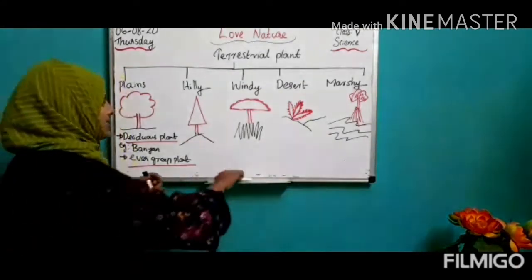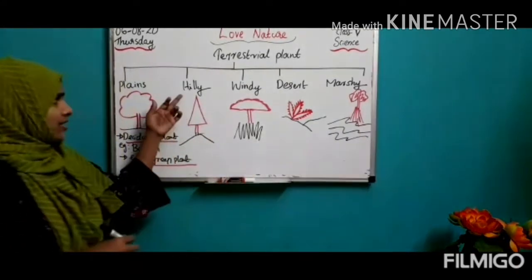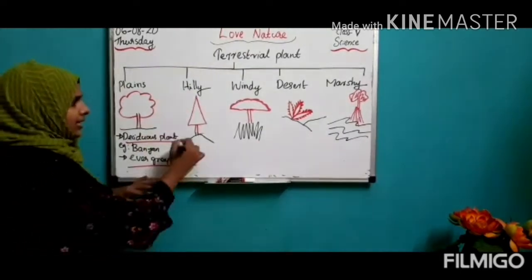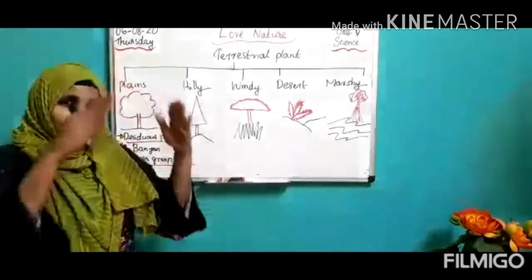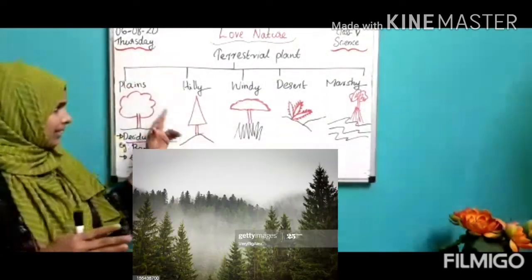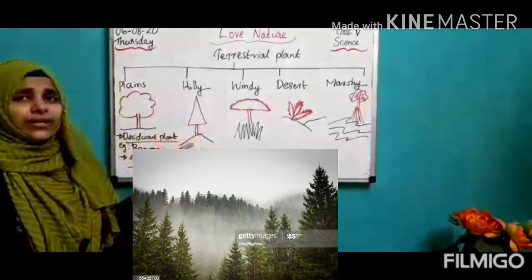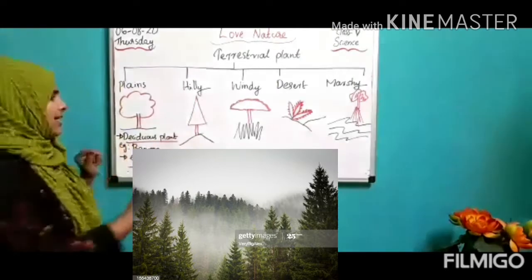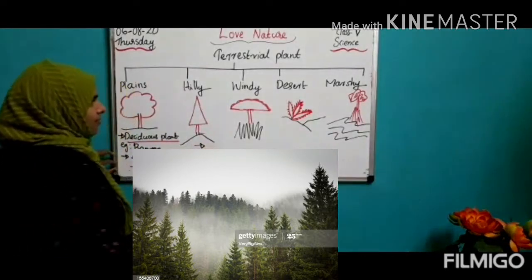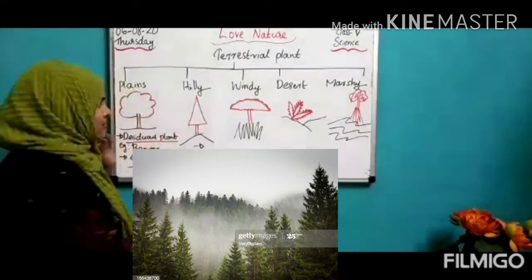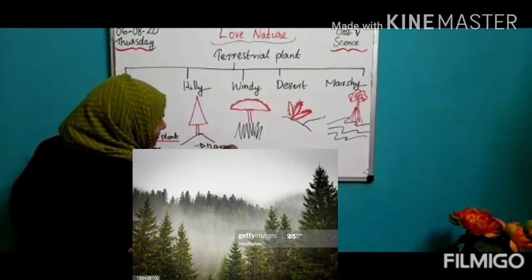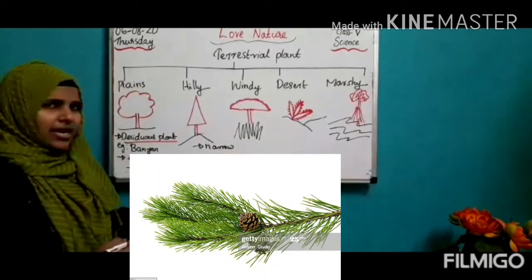Next we can check plants living in a hilly region. In hilly region, it is a conical shaped plant. Its branches are like a conical shape. We also call it a coniferous plant. And what about its leaf? Its leaves are very narrow. Why are they narrow leaves, children?